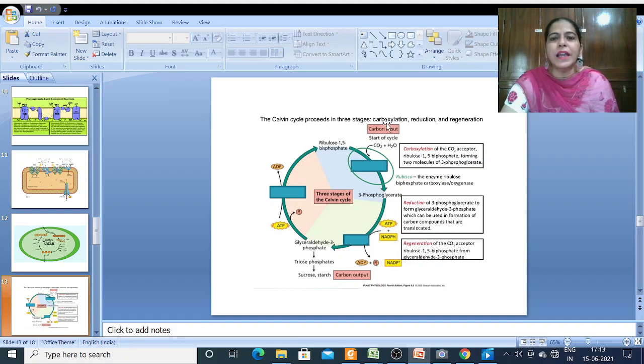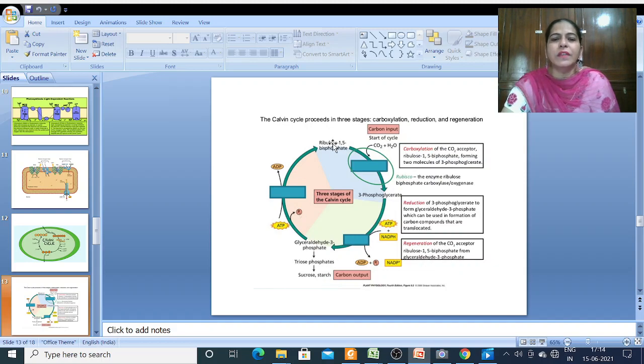It has 3 phases: carboxylation, reduction and regeneration. In carboxylation, the carbon dioxide acceptor, that is RuBP, ribulose 1,5-bisphosphate, forms 2 molecules of 3-phosphoglycerate, in the presence of the Rubisco enzyme. Then reduction of 3-phosphoglycerate occurs to glyceraldehyde 3-phosphate, which can be used in the formation of carbon compounds that are translocated. From glyceraldehyde 3-phosphate we get triose phosphates, and we get sucrose and starch, etc.